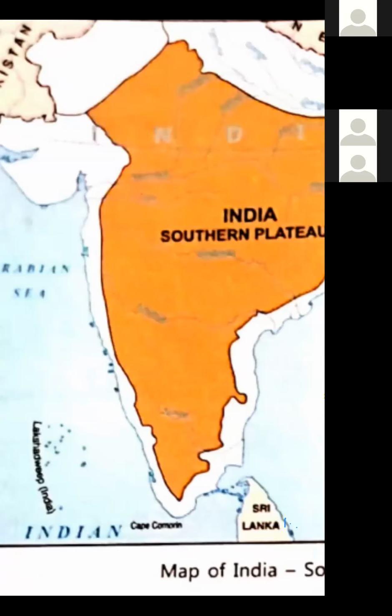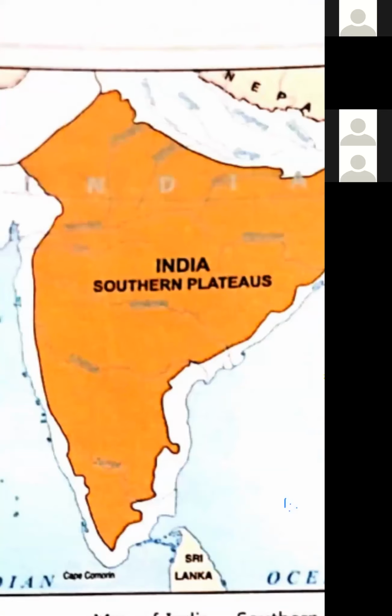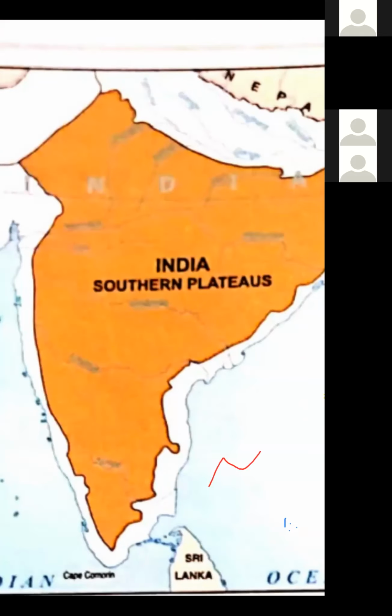Okay, and the land surface is highly uneven and is made up of hard rocks. Uneven means up and down. Like you can see, this is uneven, not smooth. This is flat, smooth, but this is uneven.